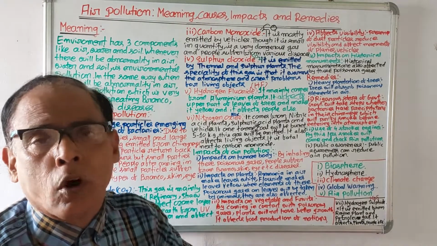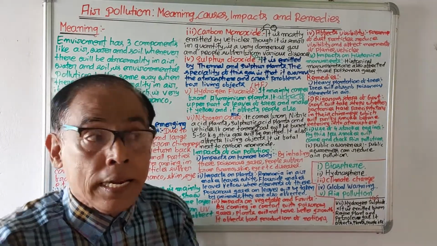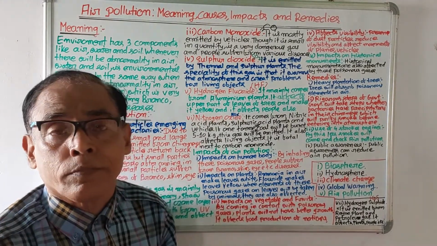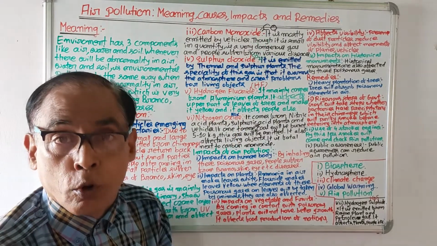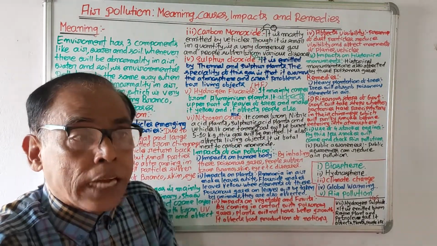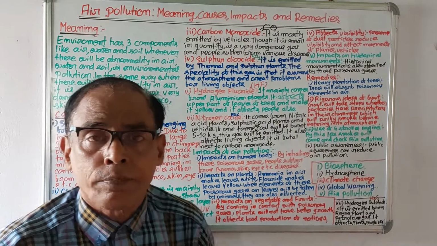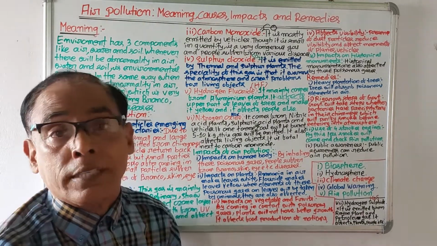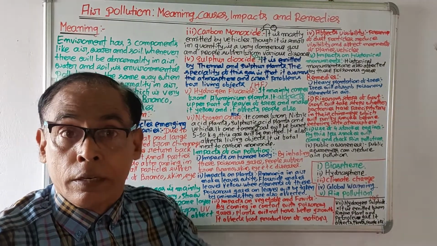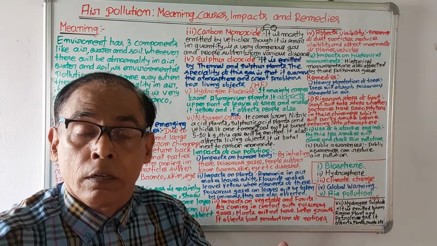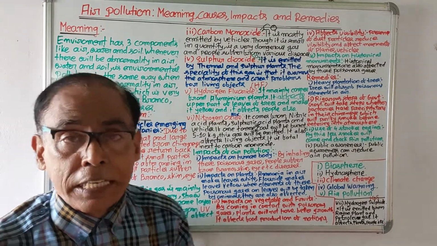So the third cause of air pollution is carbon monoxide, which is the most dangerous gas. CO stands for carbon monoxide. This carbon monoxide is being emitted by vehicles. And when people come in contact with this carbon monoxide, they will suffer from a lot of diseases.